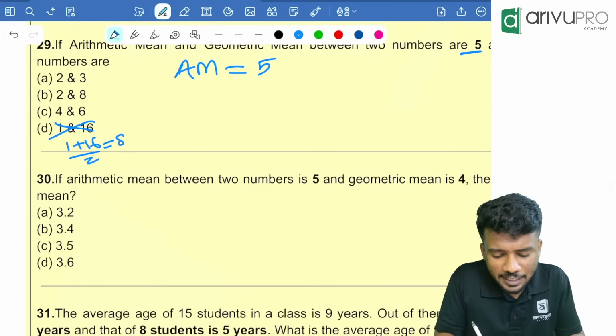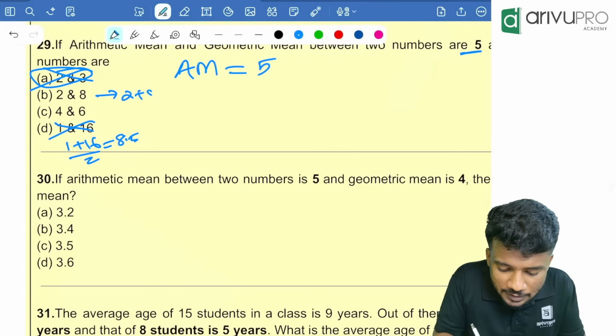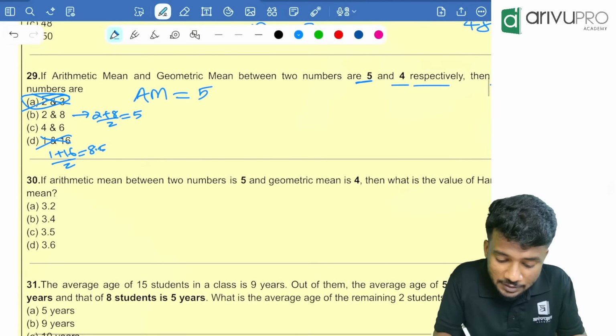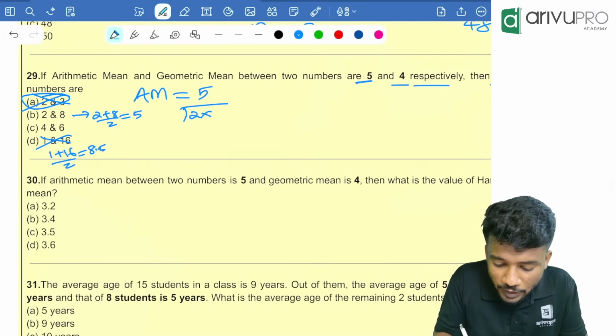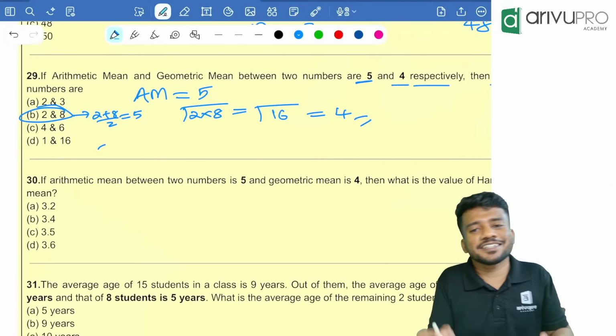Option A also will not satisfy. We will check option B: 2 plus 8 divided by 2 is 5. Now we need to check whether the geometric mean is satisfied. That is root of 2 into 8, which is root of 16, which is equal to 4. That means option B is your answer. Everyone understood the method?